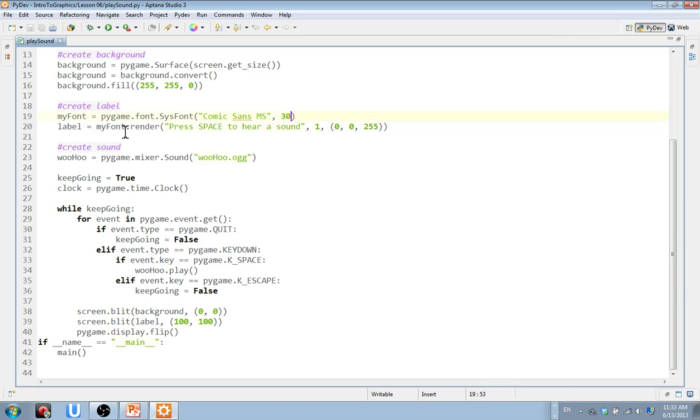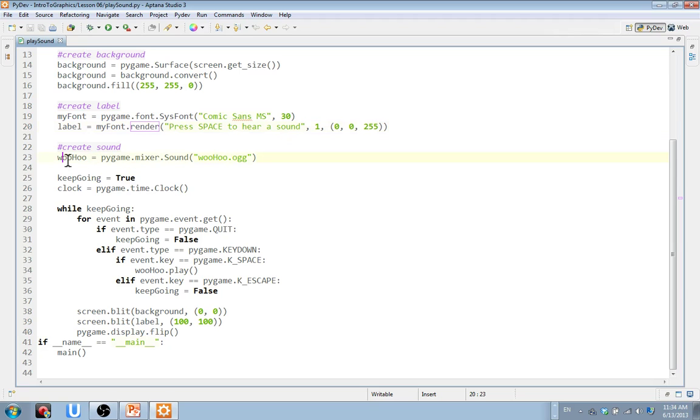The label, you're going to render it, and it's going to say press space to hear a sound. Right, as an example. So that's what we're going to render this label. And if you look at the render function, if you hover over it again, so here's myFont, and I'm looking over the render function. Here it is. Right, so I hover over it, and it's going to tell me information about the function itself. Okay.